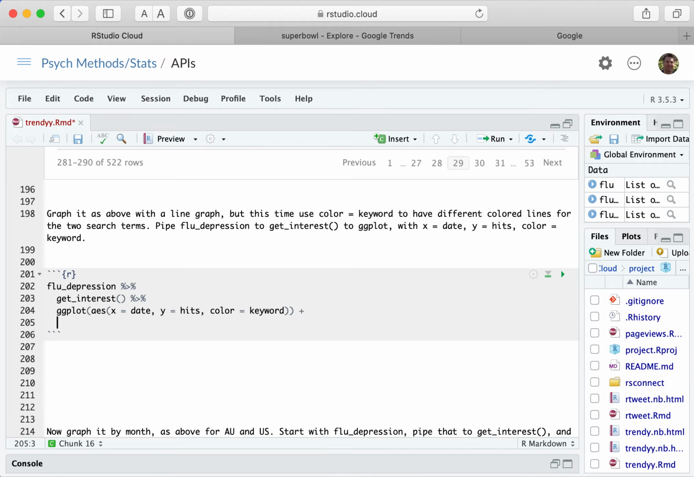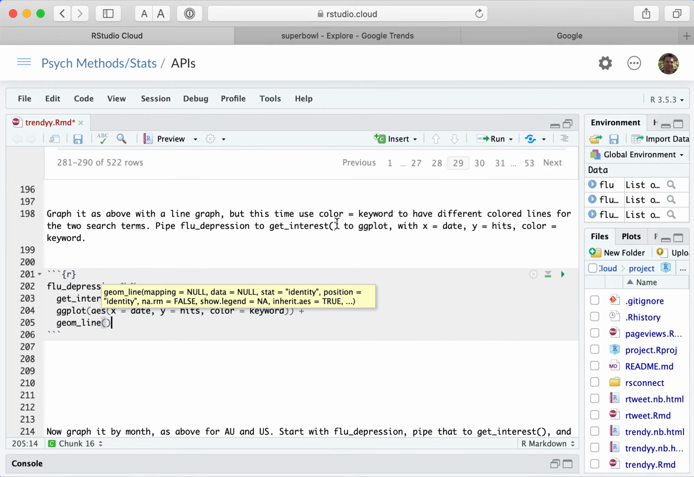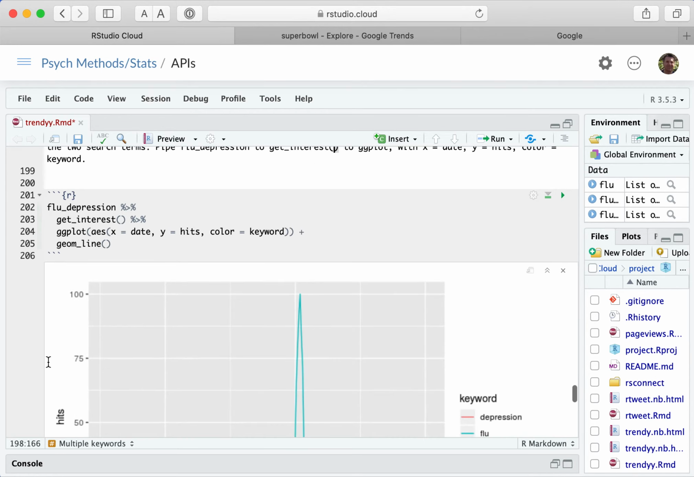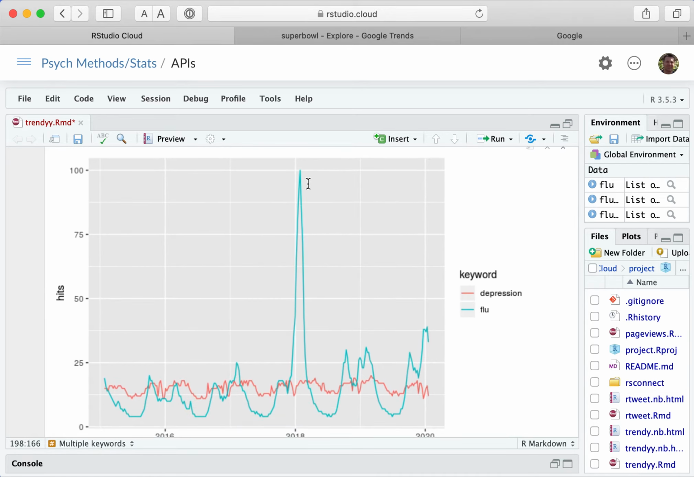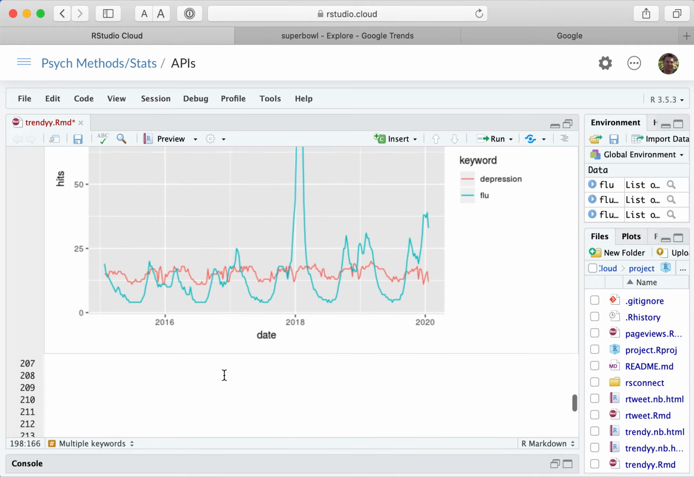And then we're going to do a geom line graph again. Is that all? Yeah, I think that's all I'm asking for. We'll keep it simple. And there, you can see that big, huge spike for flu in early 2018. And comparatively, it looks like depression is relatively flat compared to that, obvious seasonality to flu searches.